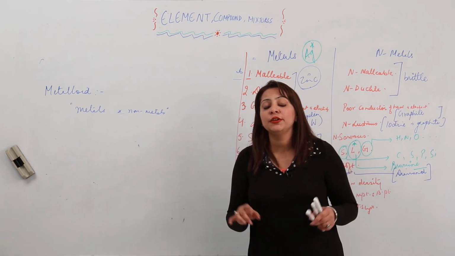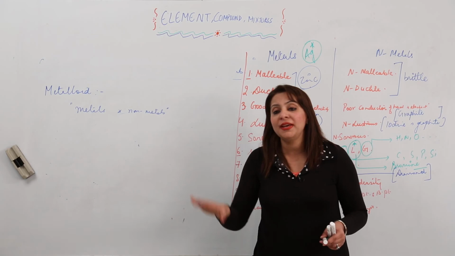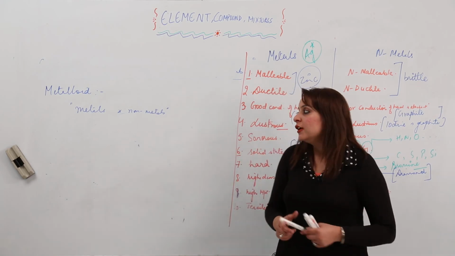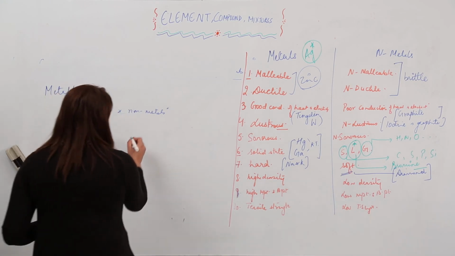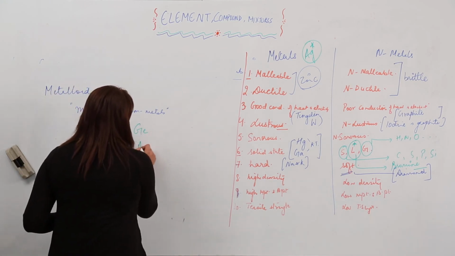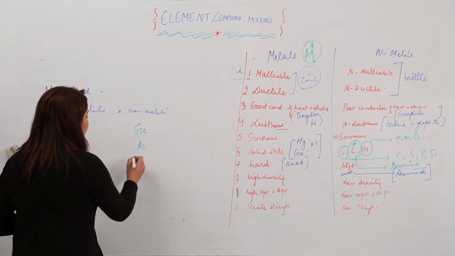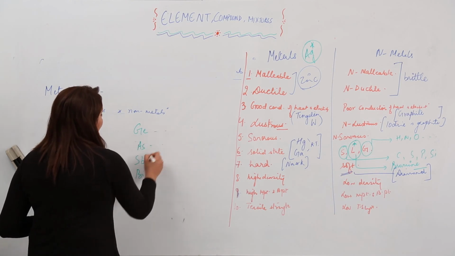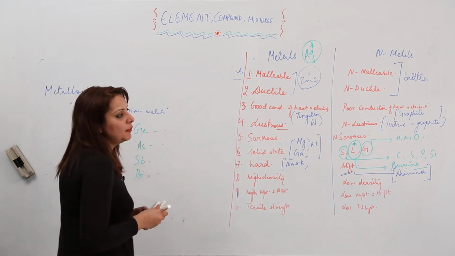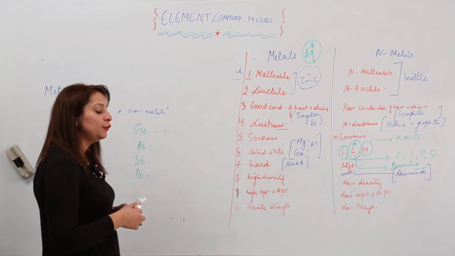I think you remember that from group 3 to 12, it is the basic metalloids which are present. But still I'll be listing a few examples for you. So we have germanium, arsenic, I think you are familiar with the symbol as well, antimony, bismuth and many more. So they are all metalloids. They resemble metals in some properties, and they also resemble the non-metals in a few properties.